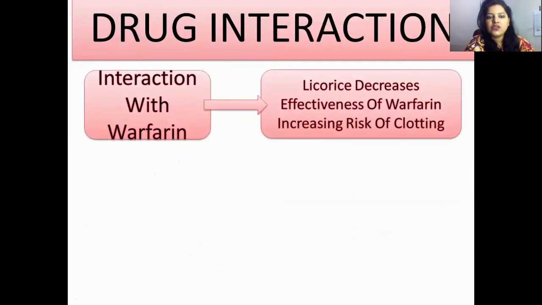And drug interaction with warfarin. Licorice decreases the effectiveness of warfarin and increases the risk of clotting. Warfarin is an anti-clotting agent. Whenever there is an interaction with this plant, Glycyrrhiza glabra or licorice, it decreases the effect of warfarin, so there is an increased risk of clotting.